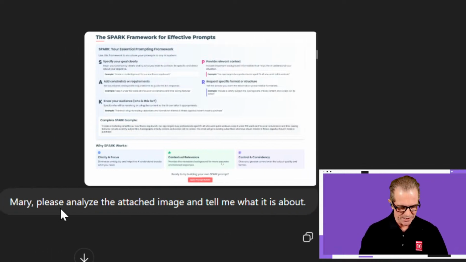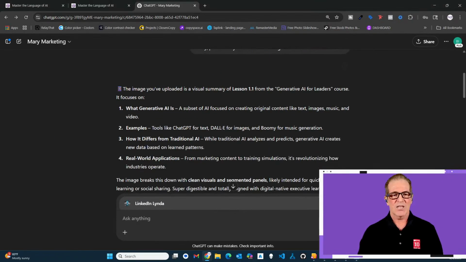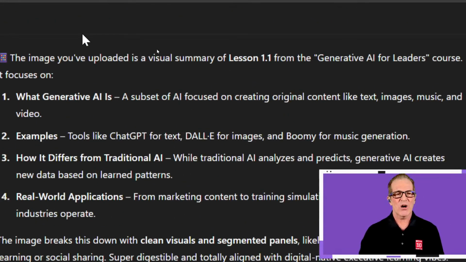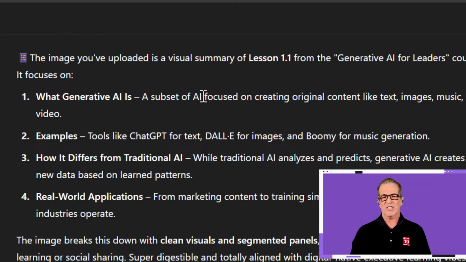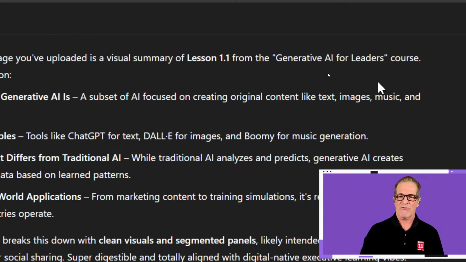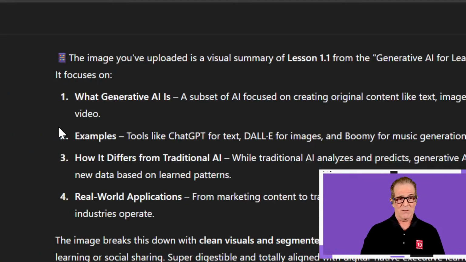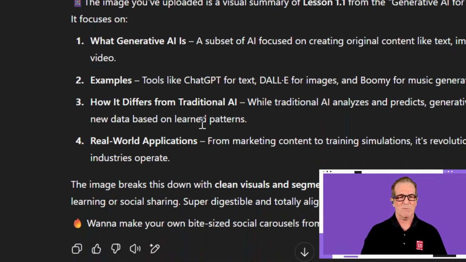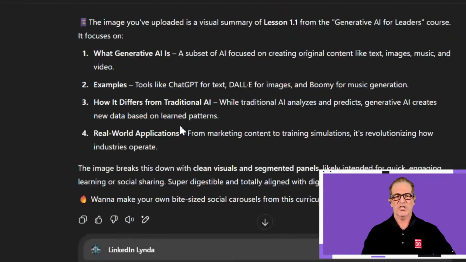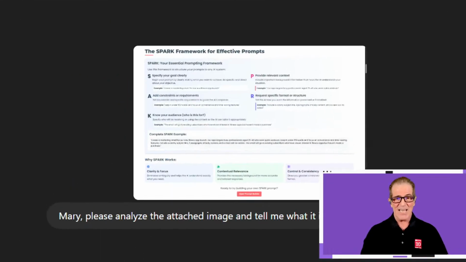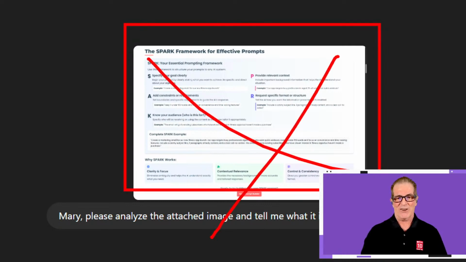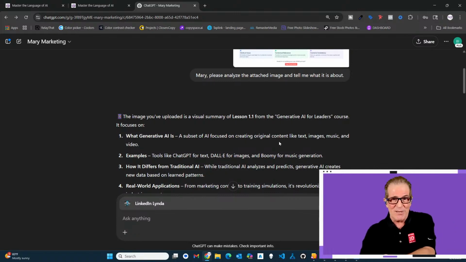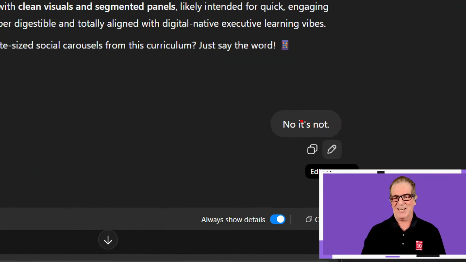And so that's what I did. I ran the prompt, and then all of a sudden, look at this. It lied to me. It said, the image that you have uploaded is a visual summary of lesson 1.1 from the Generative AI for Leaders course. Really? No, it's not. It focuses on what generative AI is. It gives examples of tools like ChatGPT, how it differs from traditional AI. And that's absolutely not what is here. And so I immediately knew what's happening, right? It's lying to me. And so I just had to tell it, no, it's not.